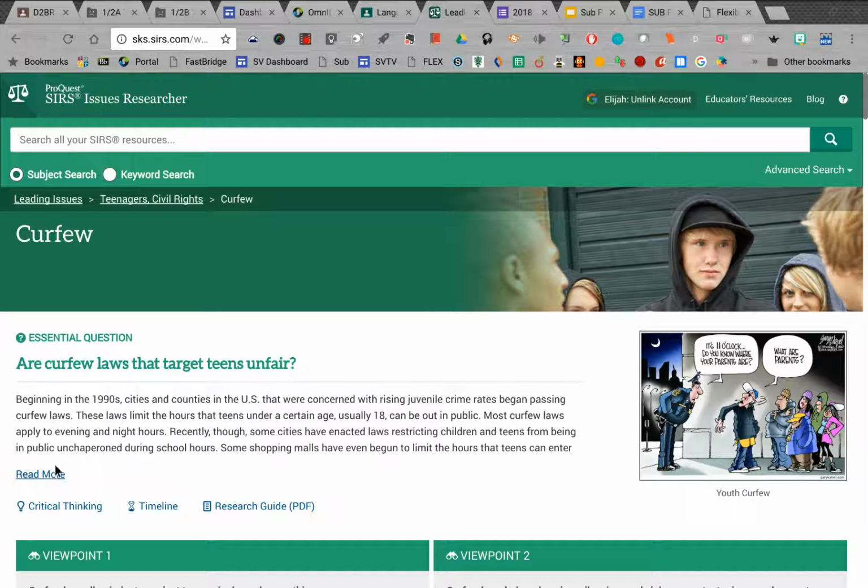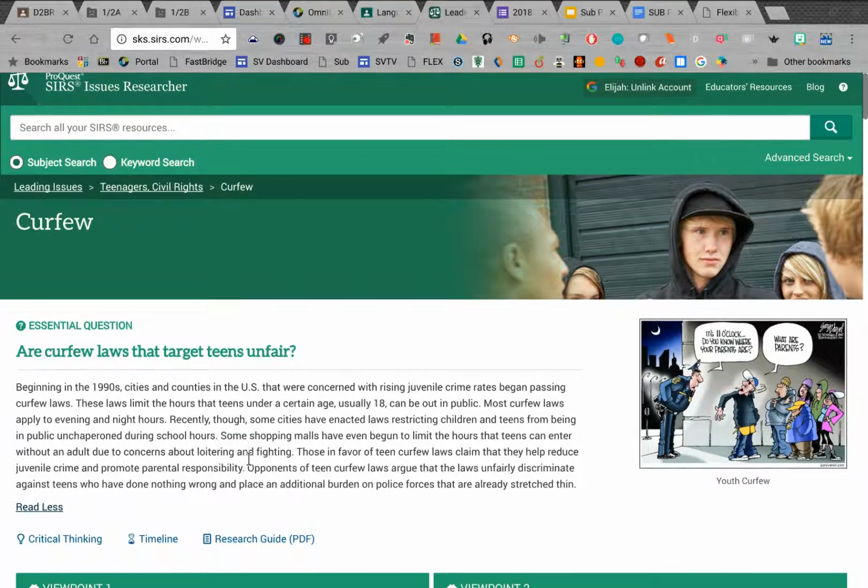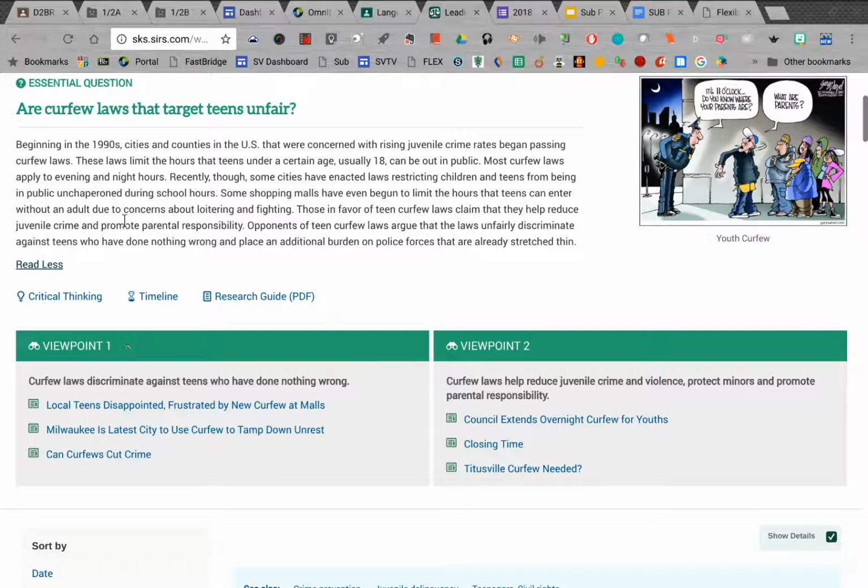You've got a whole paragraph here. You can click to read more about what the topic is about and see if it interests you. And then scroll down, you'll see some different viewpoints that have to do with this essential question. Some people say curfew laws discriminate against teens who have done nothing wrong. The other viewpoint is curfew laws help reduce juvenile crime and violence, protect minors, and promote parental responsibility.